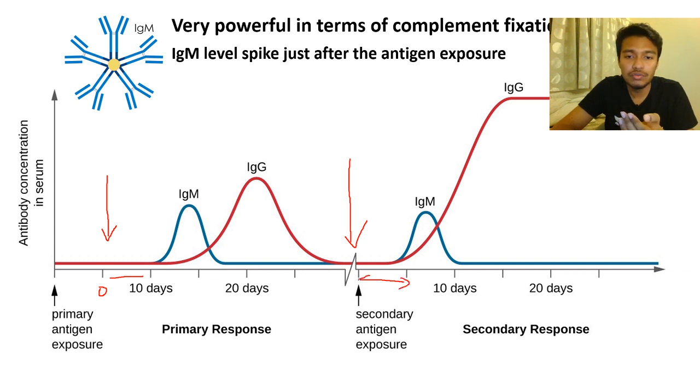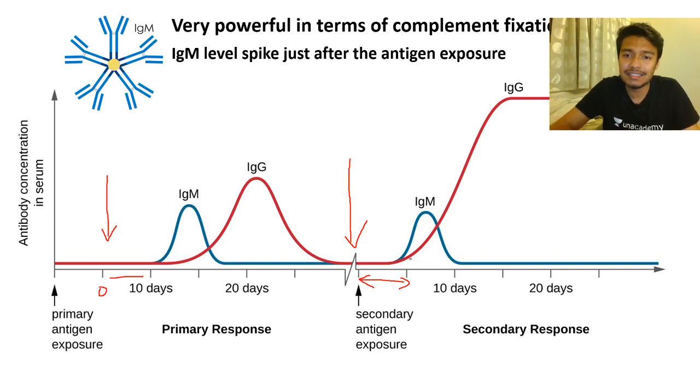Within 1 or 2 days, IgM would be produced, and now there is a huge, at least 100-fold more, IgG activity or IgG presence. So why is the secondary immune response faster than the primary immune response and way higher in magnitude? The simple reason is, during the primary exposure, your B cells undergo a huge proliferation in the lymph node.